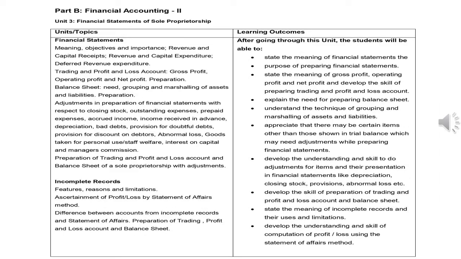Now part B, financial accounting part 2. In this part we will learn how to prepare financial statements of sole proprietor. Before starting financial statement of sole proprietor, we must know the objective and importance of financial statements, terms to be used in financial statements such as revenue received, capital received, revenue expenditure, capital expenditure, and deferred revenue expenditure. And we must know the importance of trading, profit and loss, gross profit, operating profit, and net profit, and why they are necessary for preparation of final accounts.